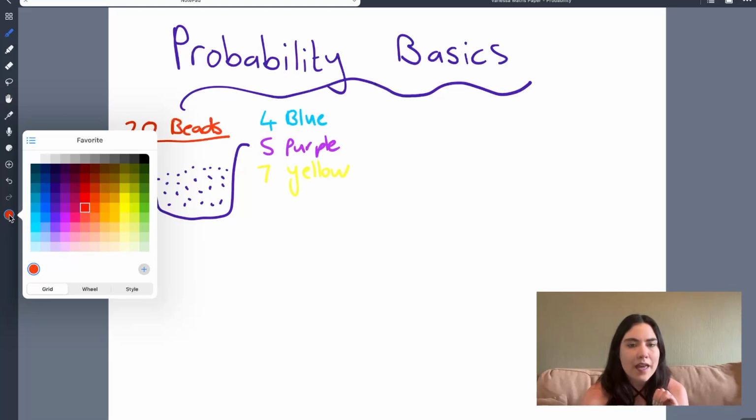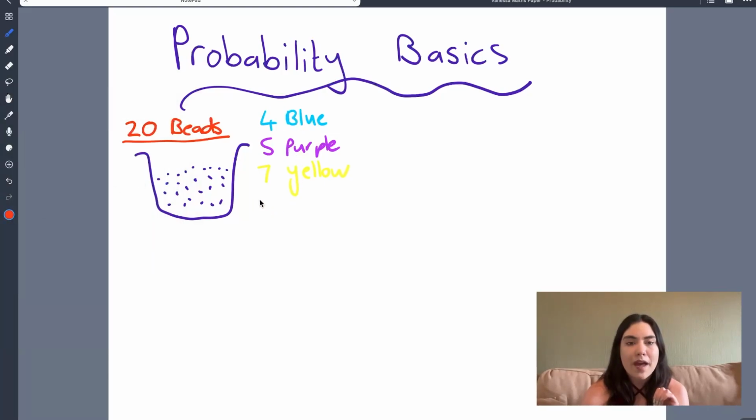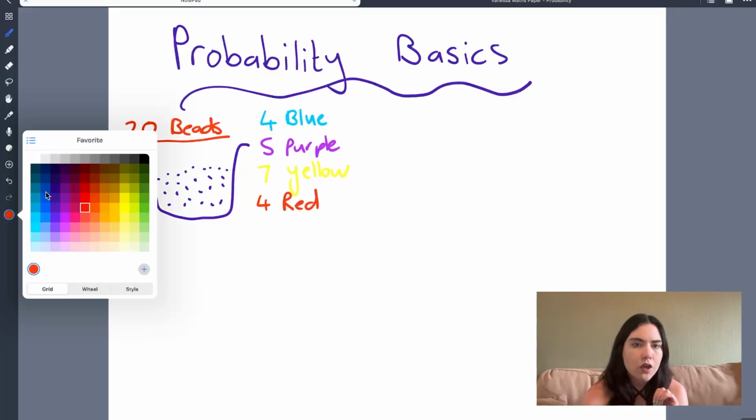And let's say, very quick maths, 4 of the beads are red. If we count all of these numbers together, it should in theory add up to 20, because there are 20 beads in the bag. So we have 4 blue beads, 5 purple beads, 7 yellow beads, and 4 red beads.